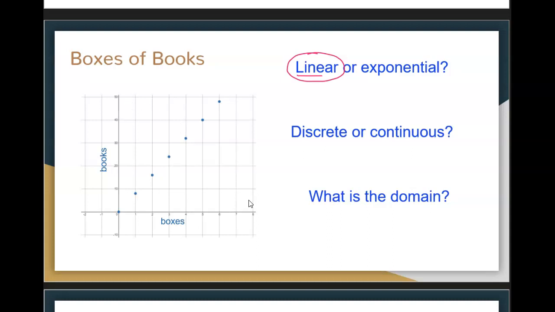Is this discrete or continuous? What do you think? Does this go up in chunks, or could we draw a line that makes sense? If we drew a line here between these two dots like that, we'll pretend that's a straight line. And I looked at a point right there.